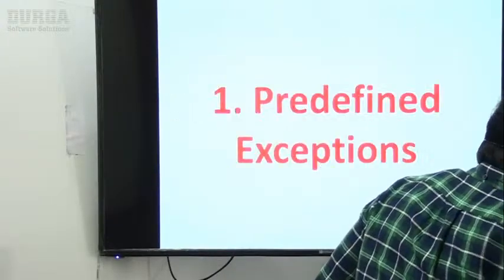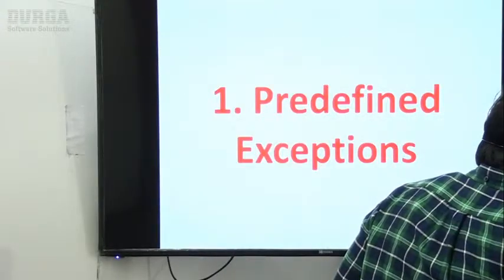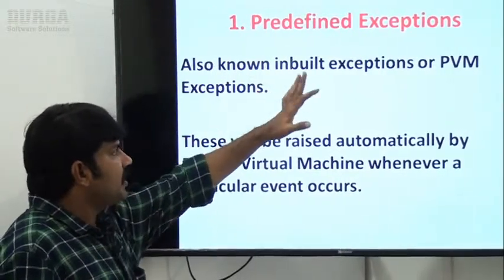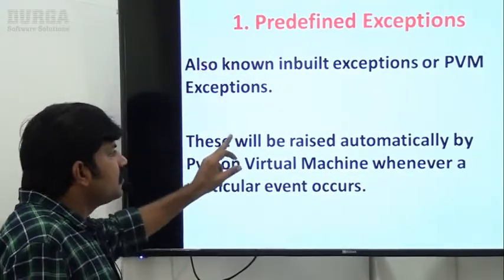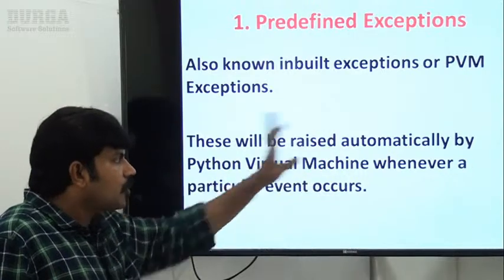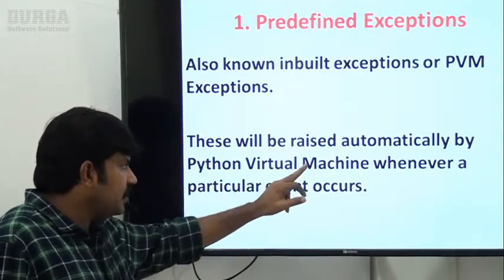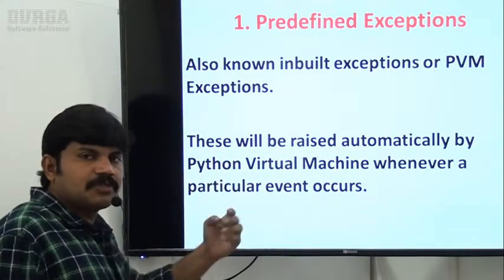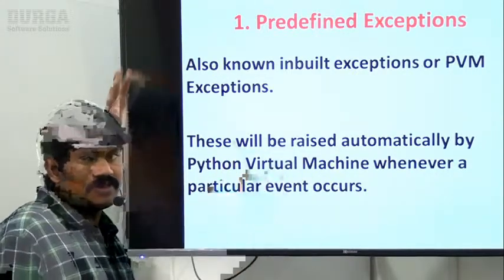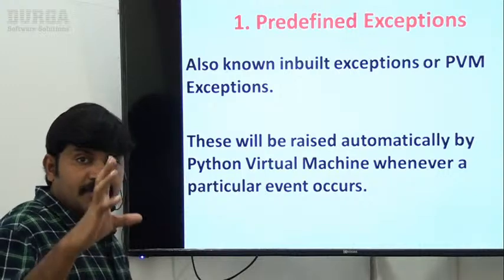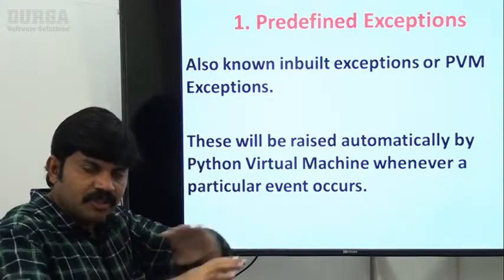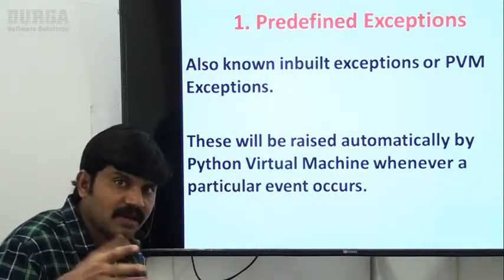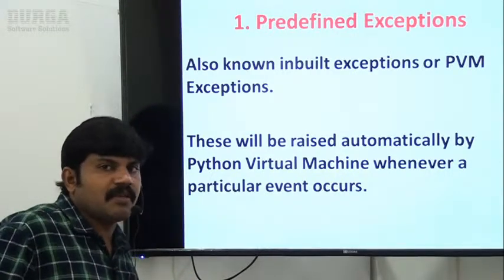Next, observe what the predefined exceptions are. Also known as inbuilt exceptions or PVM exceptions. These will be raised automatically by the Python virtual machine whenever a particular event occurs. Division by zero gives a zero division error. Converting a string to int, but the string is not an int value, then immediately a value error.